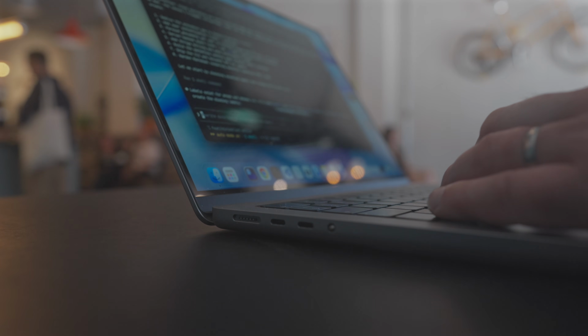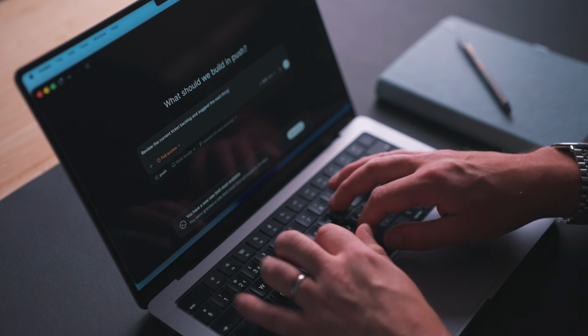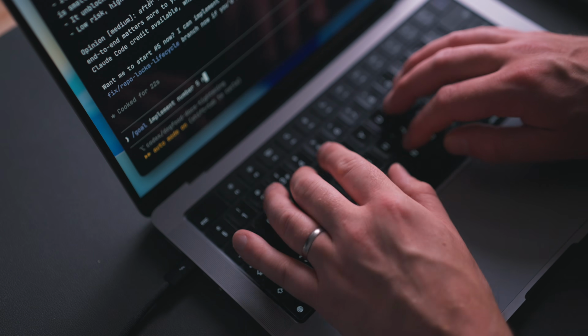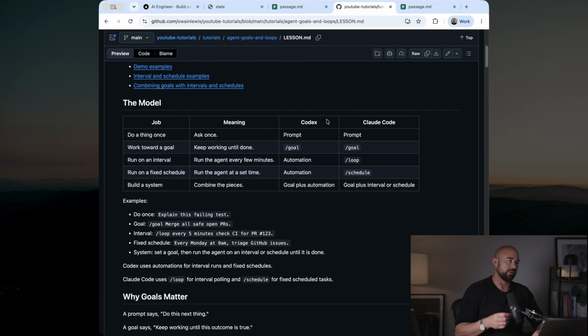So in this video, we're going to break down how to use agent loops, goals, and scheduled automations to be more productive when building code with AI agents. I'll also address the obvious criticisms when it comes to this topic, specifically around cost control and whether this is all just hype. All of the resources are going to be linked for free in the description below, so let's get into it.